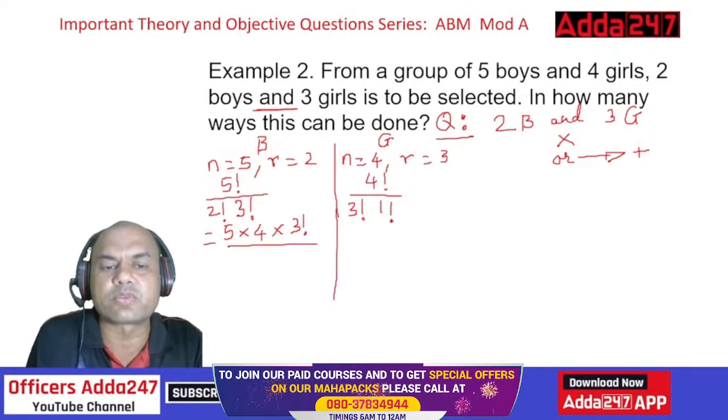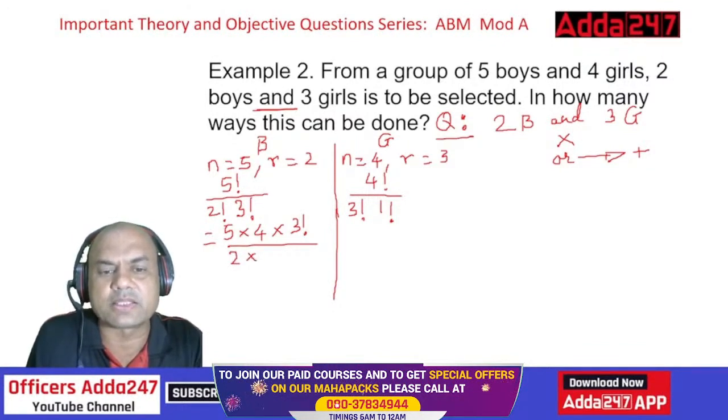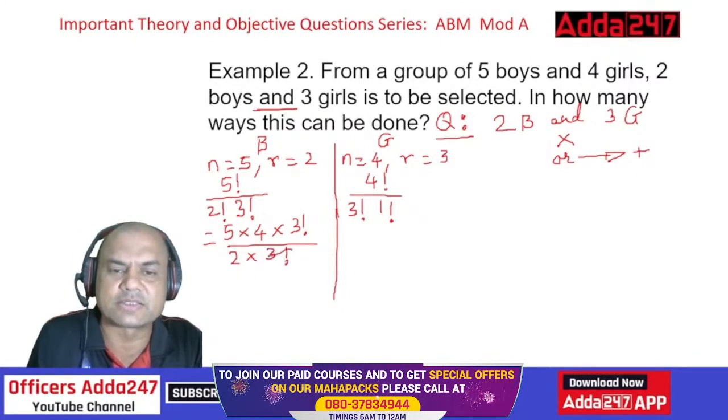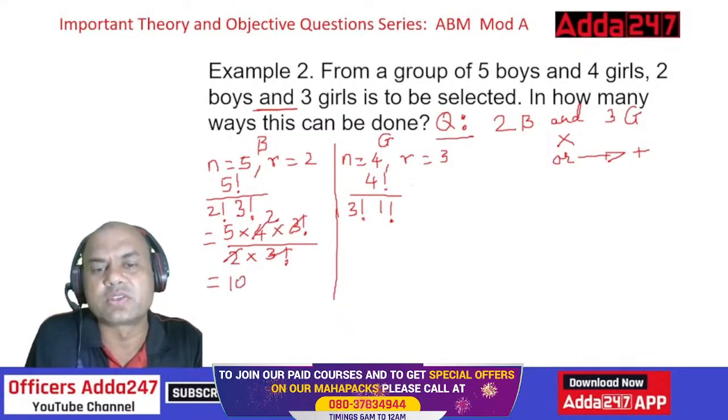2 factorial is what? 2 factorial is 2 into 1, right? Up to that only. 3 factorial, keep it as it is. Even that is easy. What is this? Big deal. 3, 2, 1, so 6. Right? So this gets cancelled. 2 1s are 2, 2 2s are... So this becomes 10.